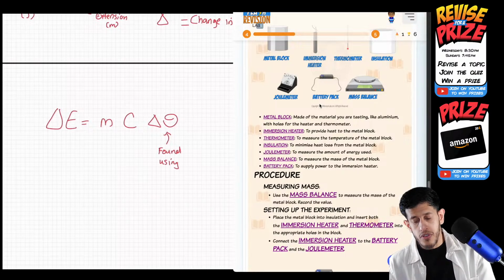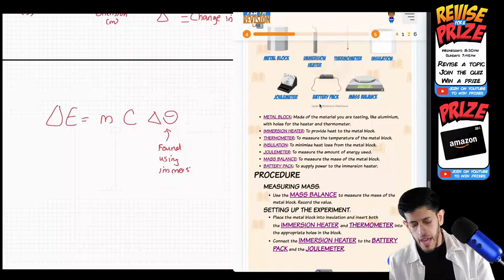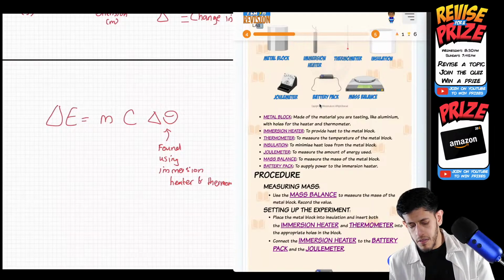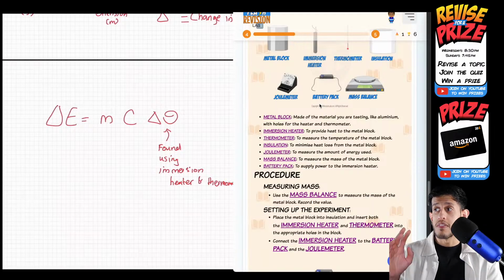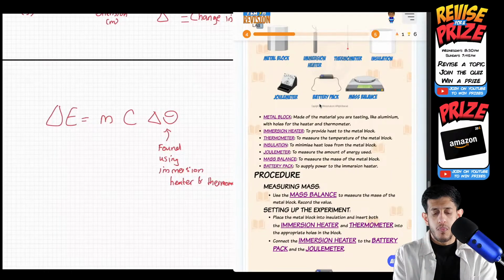That's found using the two pieces of equipment there, right? The immersion heater to heat it up, and the thermometer to measure the temperature. Sorry, squeezing that in there. So the thermometer and the immersion heater are used for that. We then have the insulation around it just to prevent heat loss to the surroundings.